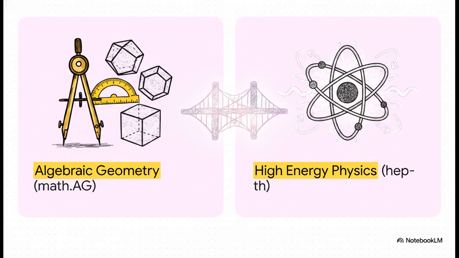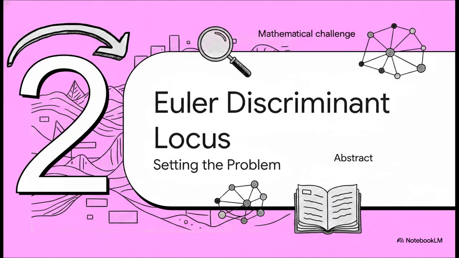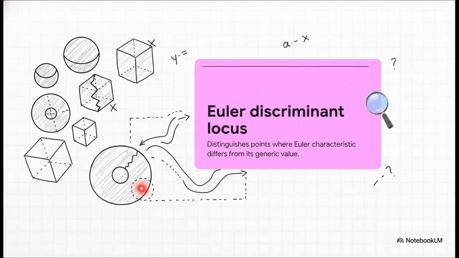It tells us this isn't just math for math's sake, it's highly cross-disciplinary. The pure geometries being explored here have direct implications for the theoretical frameworks we use to understand fundamental particles and the forces of our universe. Okay, moving to Section 2, the Euler discriminant locus, where we set the problem. Every great paper starts by mapping out the current landscape before it completely changes it.